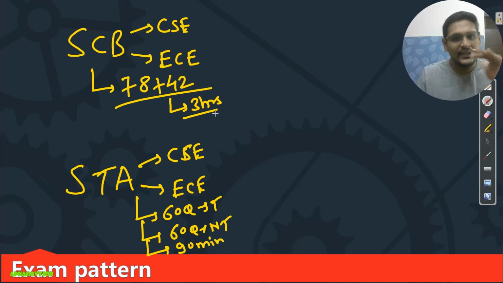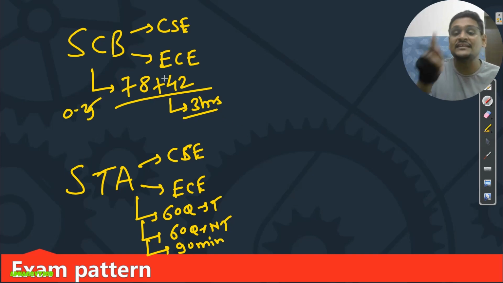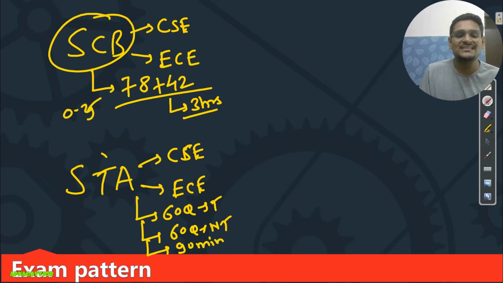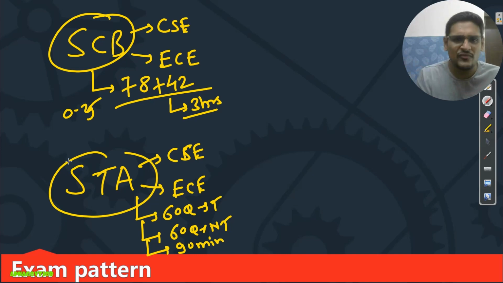Negative marking is there in both of the parts. Okay, 0.25 negative marking is there. Okay, sectional cutoff is there for scientist B. For STA there is no hardcore sectional cutoff, means basic sectional cutoff obviously will be there, but nothing like the 50% for general that we have in scientist B. Okay, so this is the exam pattern for your scientist B and STA both the posts.